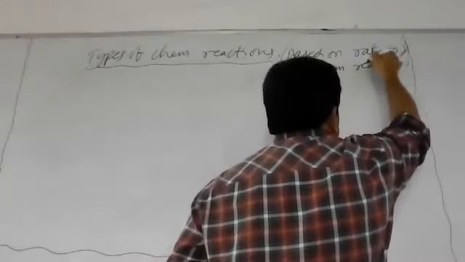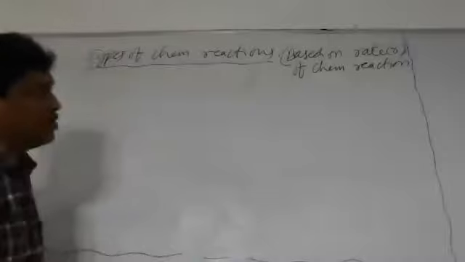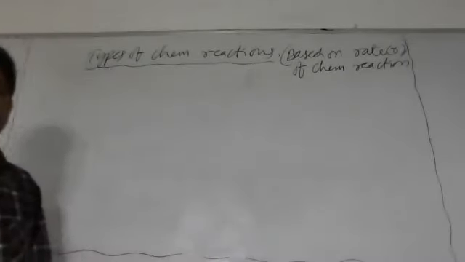Rate means speed. So based on the rate of chemical reaction, we can classify chemical reactions into three categories.